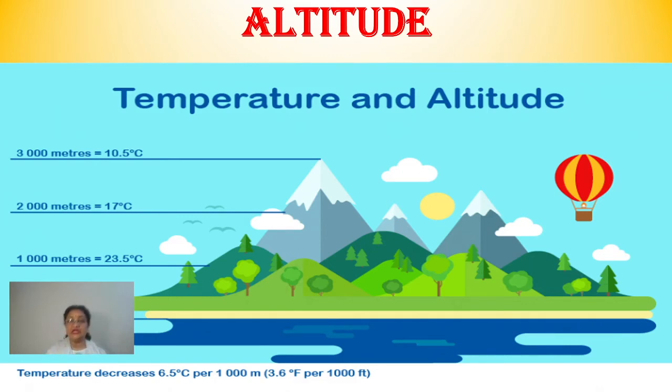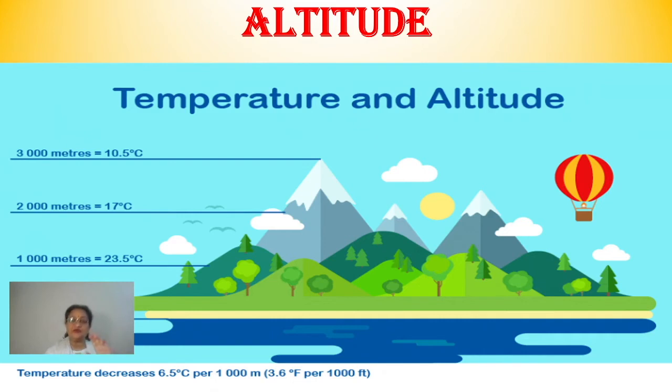Again, I am repeating, at every 166 meters of ascent, ascent means going up, there is a decrease of 1 degree centigrade in temperature. So you can easily imagine, if any place is lying at thousands of meters altitude, what will happen? Naturally, temperatures are going to vary at that place from what we have over Lucknow, Delhi or Agra. So this is called the normal lapse rate.